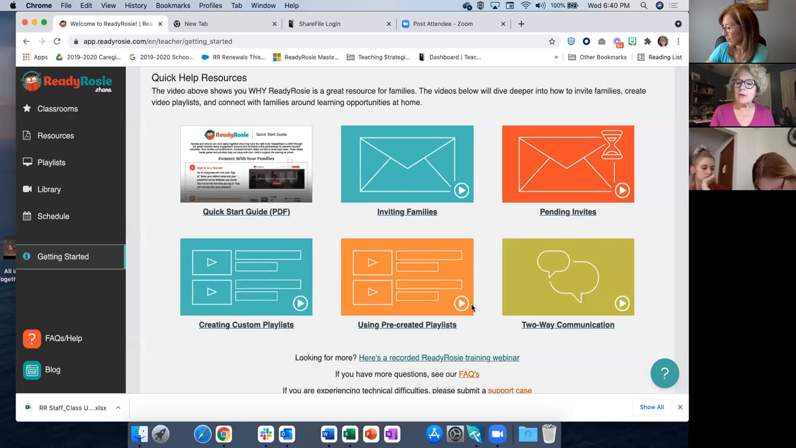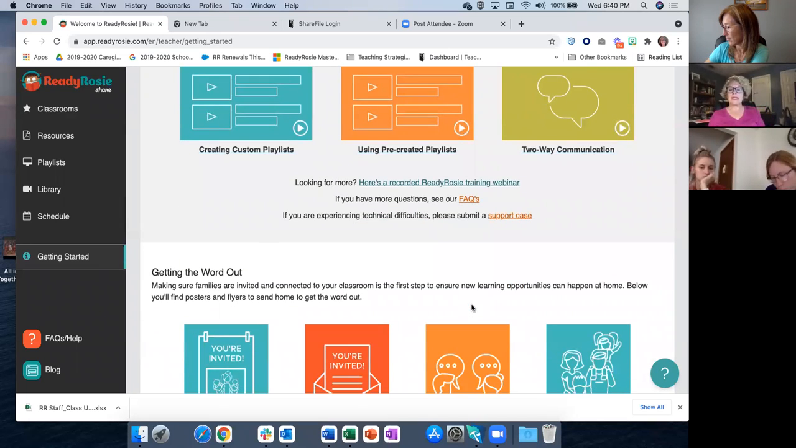So the other thing that is new on this getting started page is down here in the middle. It's kind of small. It says, if you're experiencing technical difficulties, please submit a support case. Now you can submit a support case for any trouble that you're having. But if you are having an issue, you can email me directly. But if your parent says, I don't remember what my password is, I need it reset, or I keep getting an error message, I just have to send that on to Hillary, because I don't have permission to do stuff with the parents that way.